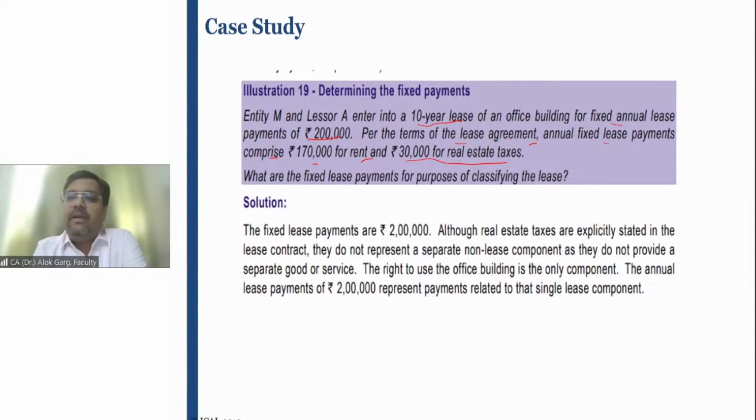Coming to another example, if you are living in a residential society, apartments, right? Probably you are paying a maintenance. Like I live in a society and I pay a rent and I pay a maintenance of 5,000 rupees per month. Let's say I'm paying a rent of 30,000 rupees and maintenance of 5,000 rupees.